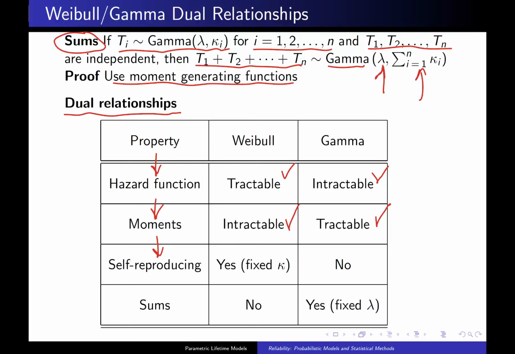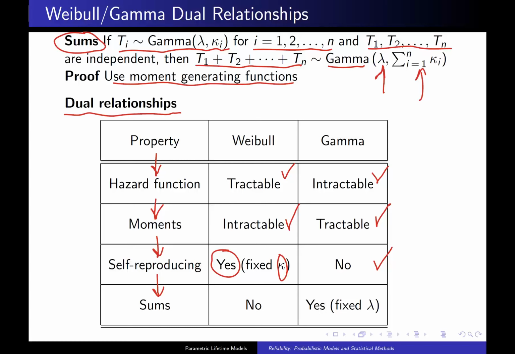Self-reproducing property. That property said minimums of that random variable have the very same distribution. And in the case of the Weibull, when you fix the shape parameter, you have the self-reproducing property, but for the gamma distribution, you don't have the self-reproducing property. Finally, the last property here are sums.